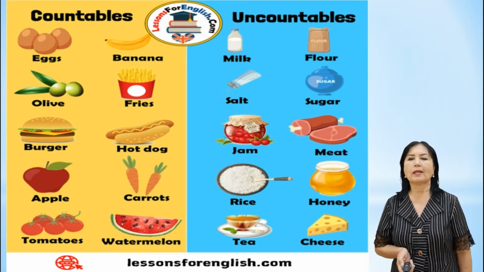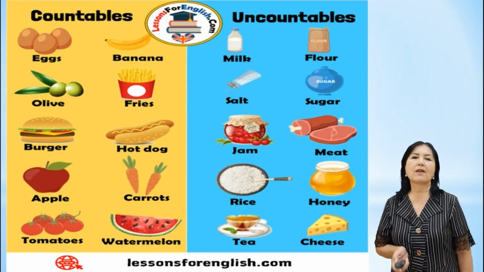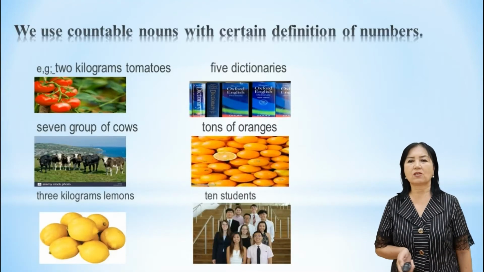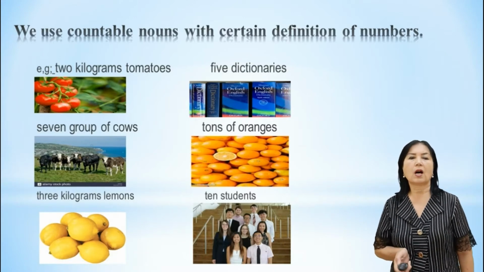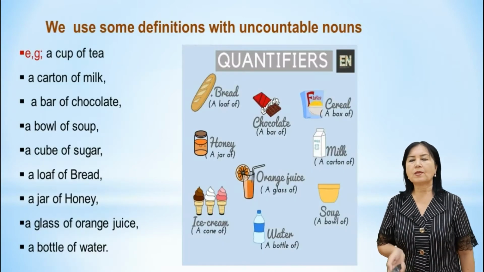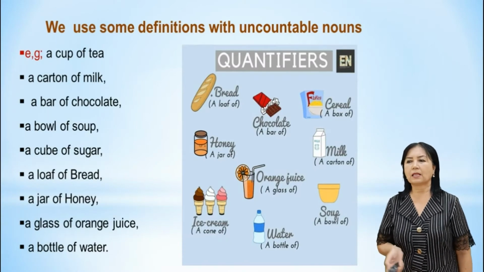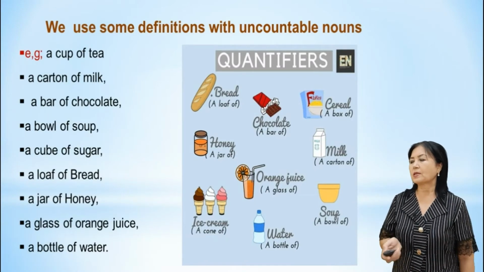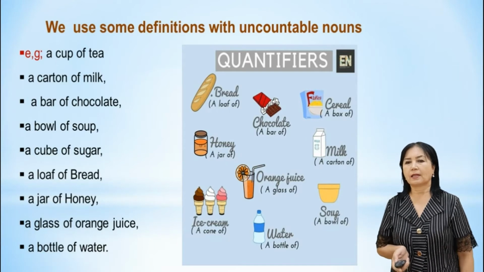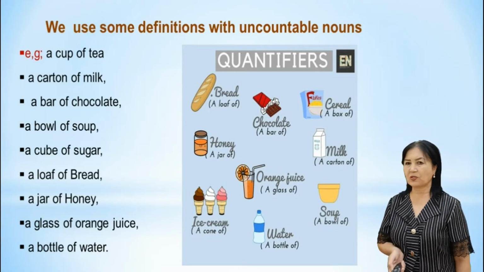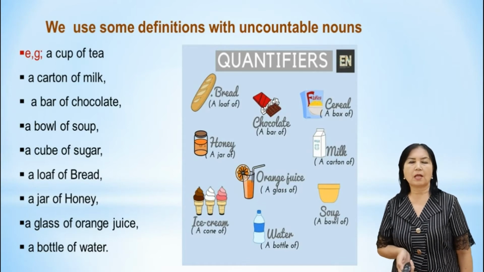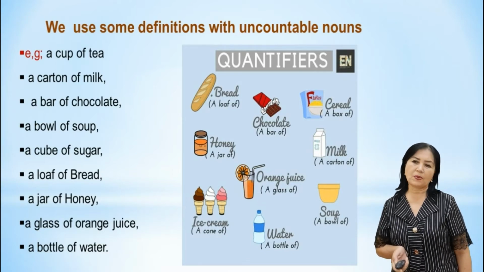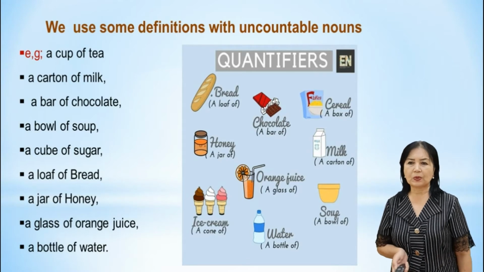They are quantities. We use countable nouns with a certain definite number, for example, 5 dictionaries, tons of oranges. We use a quantity expression with uncountable nouns. Here, the quantifiers for uncountable nouns are given with a picture: a carton of milk, a bar of chocolate, a bowl of soup, a cube of sugar.